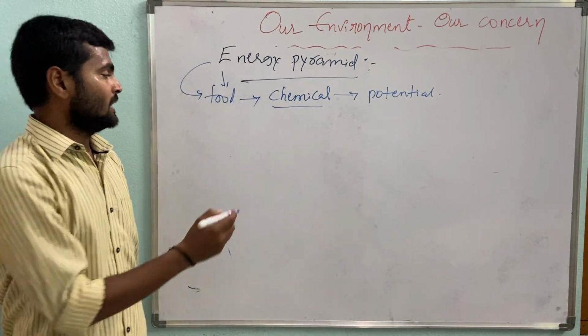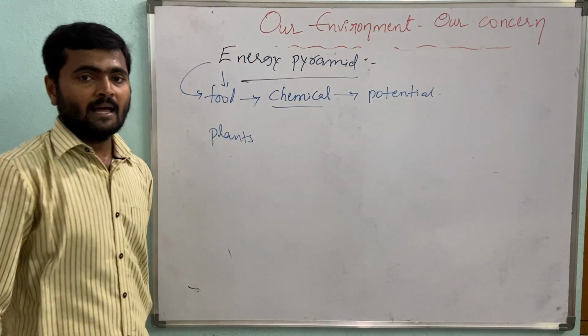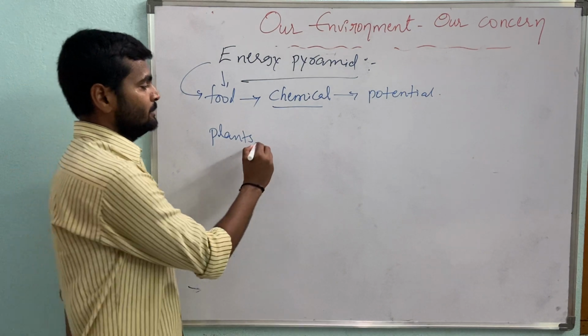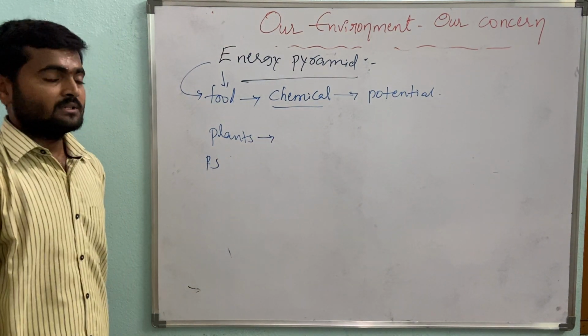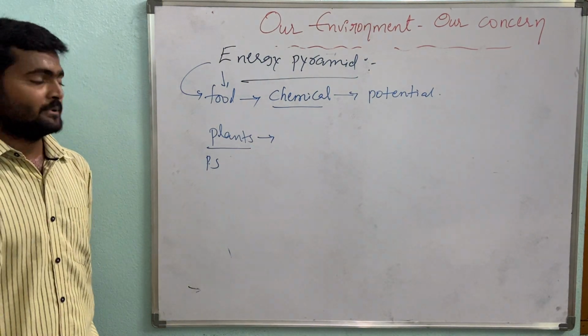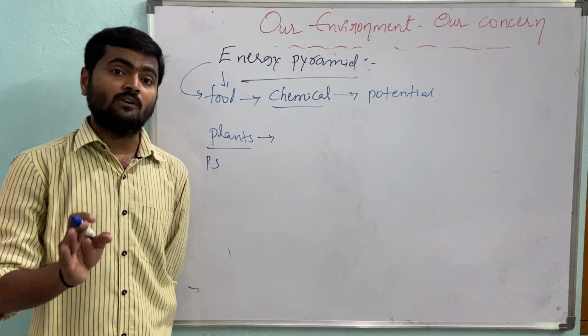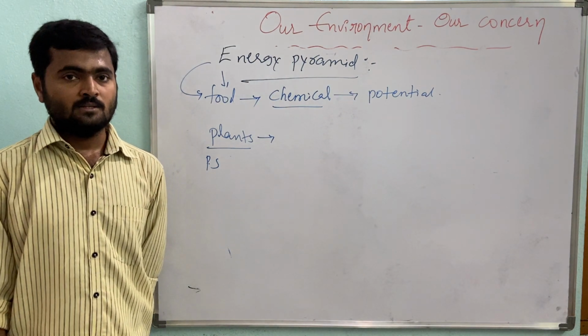So generally you know that plants can produce food material by the process of photosynthesis. This food material produced by the plants by photosynthesis is the food for all living organisms worldwide.